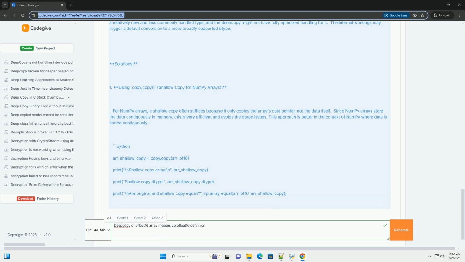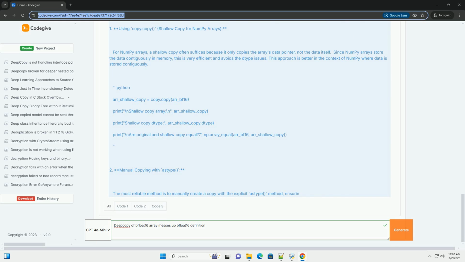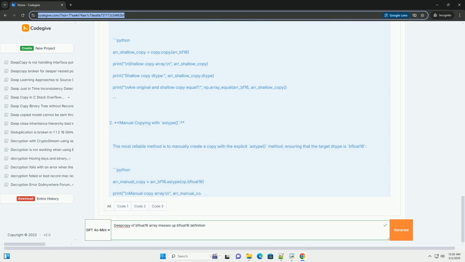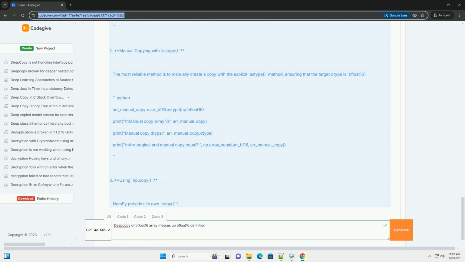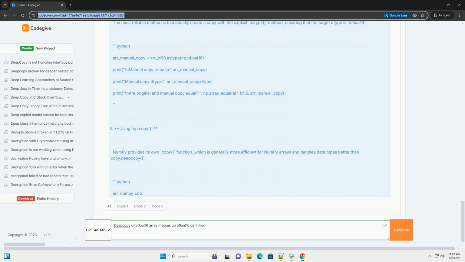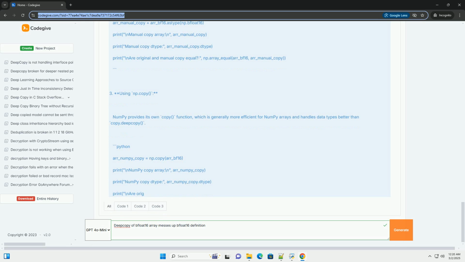Illustrative code example. Let's demonstrate the problem with a simple example. Running this code often shows that the deep copy results in an array with a different type than bfloat16, leading np.array_equal to return false and showing numerical differences. The deep copy might show float32 or float64 as the resulting type.